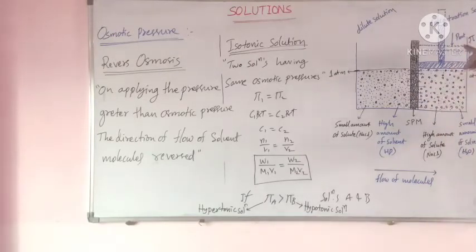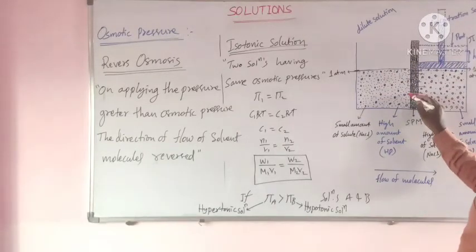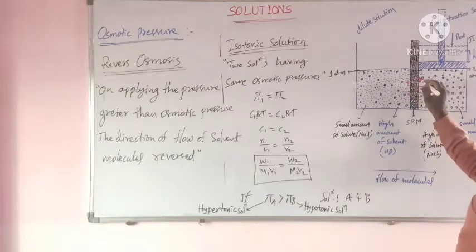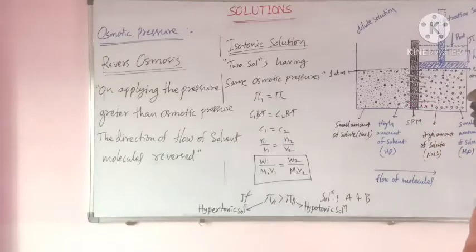The flow of solvent molecules from concentrated solution to dilute solution, this phenomenon is called reverse osmosis.